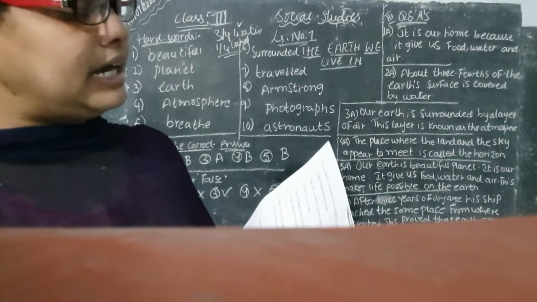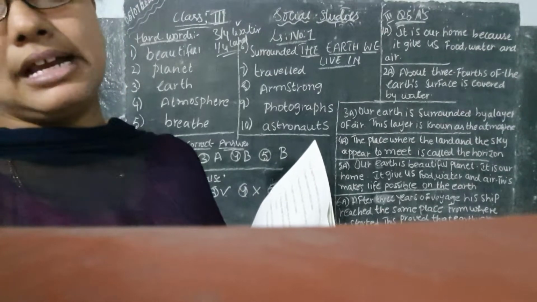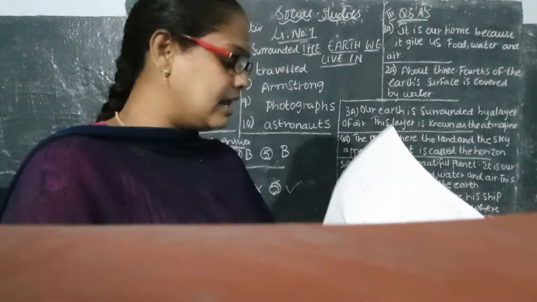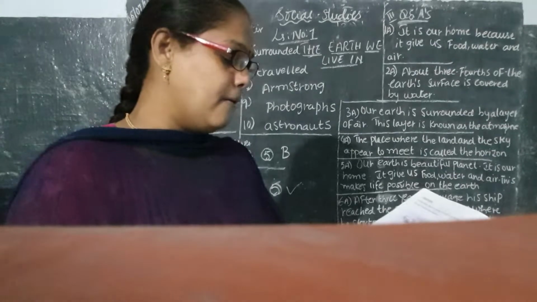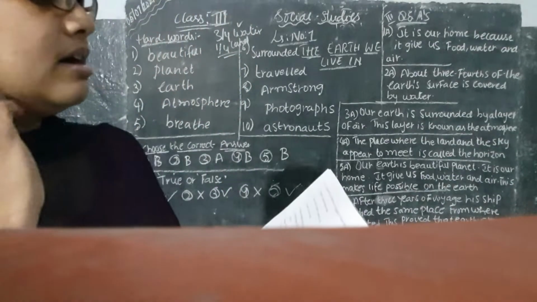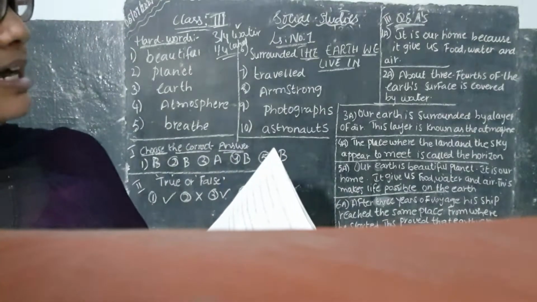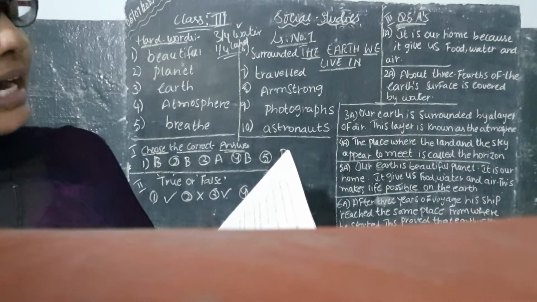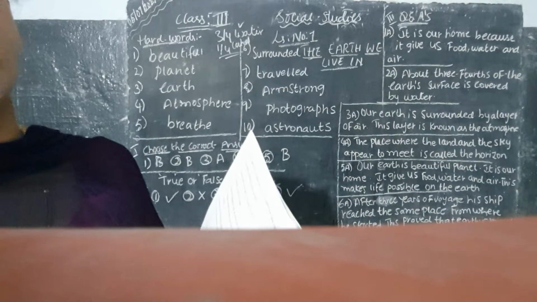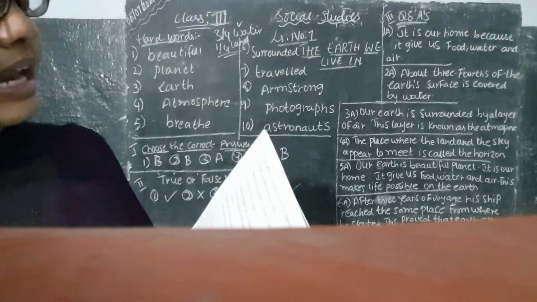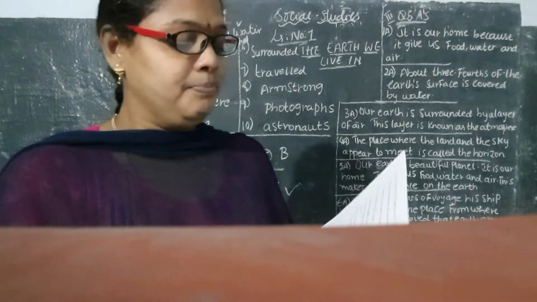Fourth one, Ferdinand Magellan was an American sailor. No, he is not an American sailor. So what is this? Ferdinand Magellan was a Portuguese sailor. So he is not an American sailor. That is the reason the statement is wrong. The place where the land and sea appear to meet is called what, children? Already I have explained in the lesson. That is correct. The place where the land and sea appear to meet is called horizon.